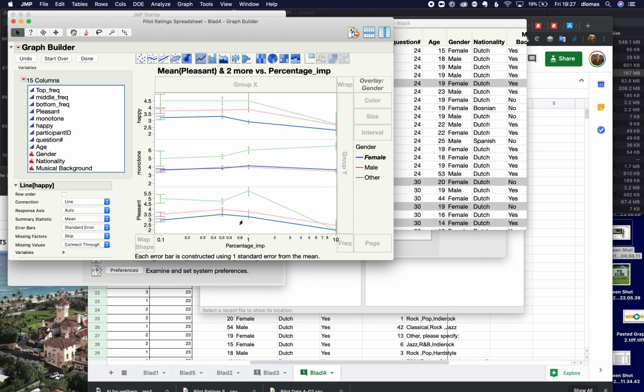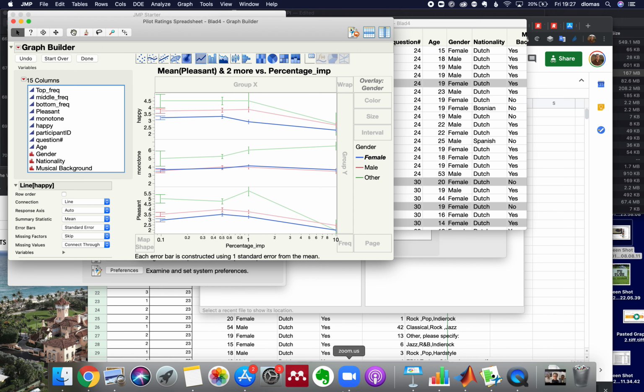What do we see here? Males are finding things more pleasant than the females and happier, but they don't differ on monotone. But it looks like it's significant. So usually if error bars are not overlapping, then that means that it's different.